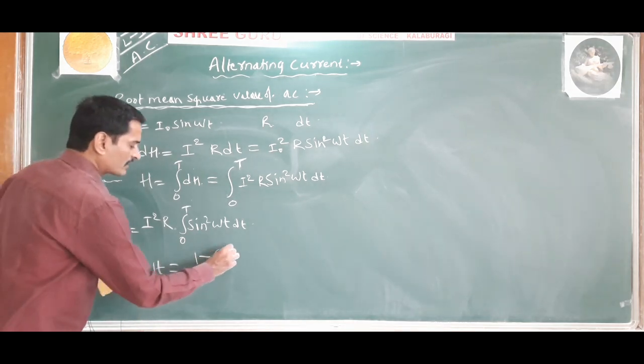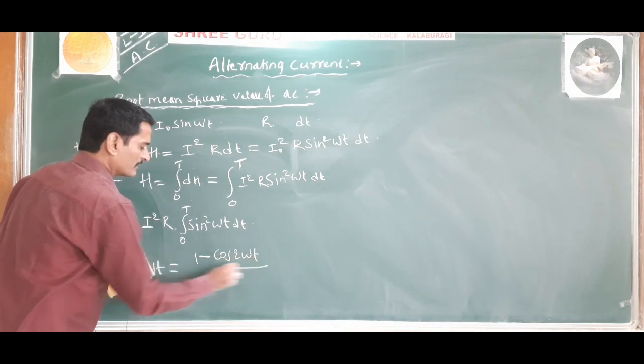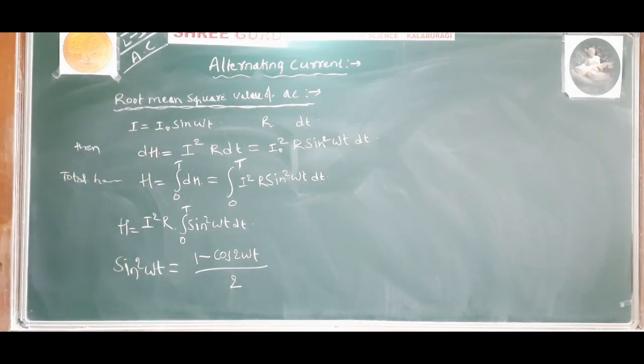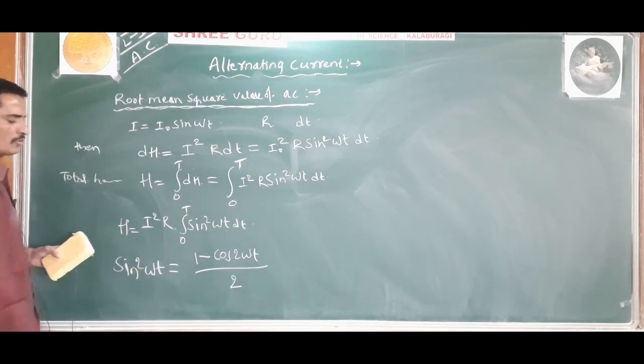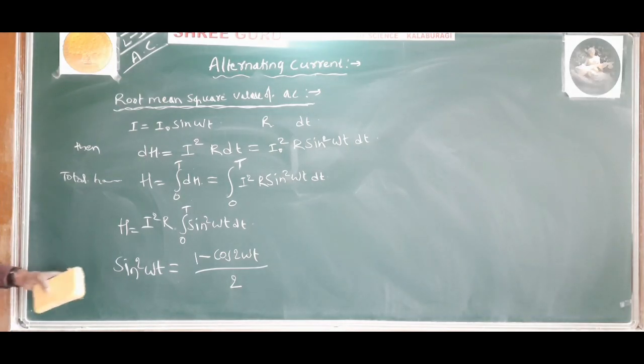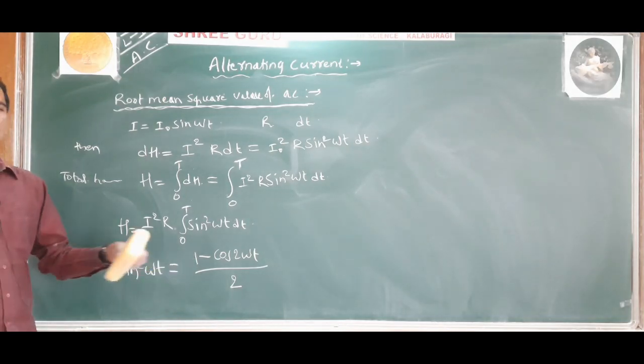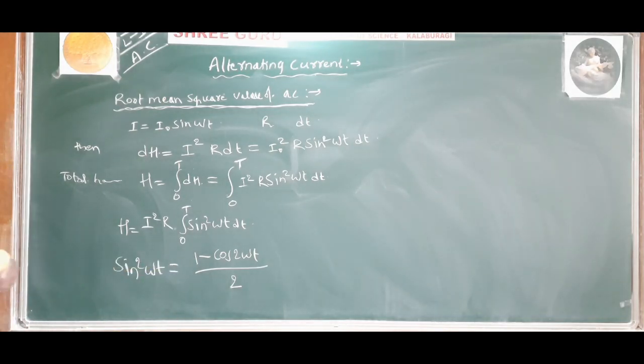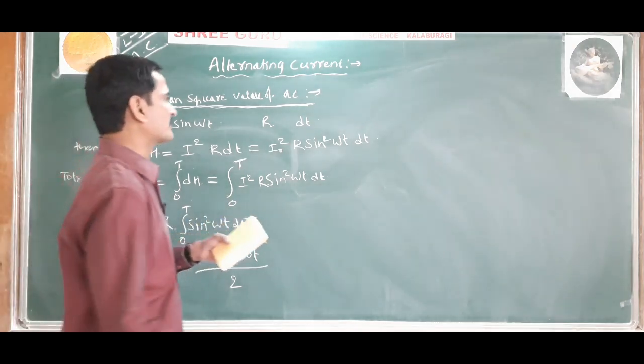And this sin square omega t can be written as 1 minus cos 2 omega t divided by 2. Sin square theta is equal to 1 minus cos 2 theta divided by 2. Okay. So that is, 2 sin square theta is equal to 1 minus cos 2 theta. That is the trigonometric formula we are using.